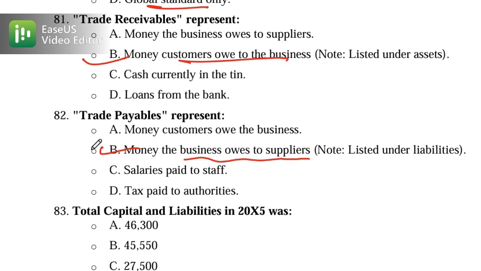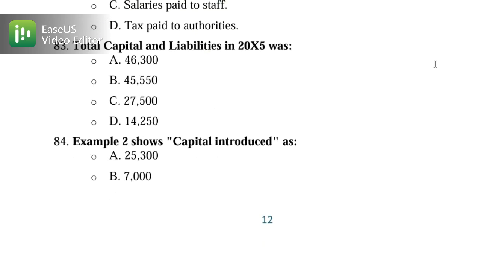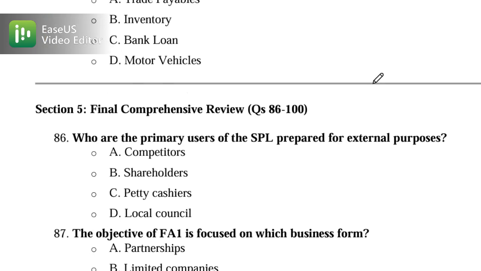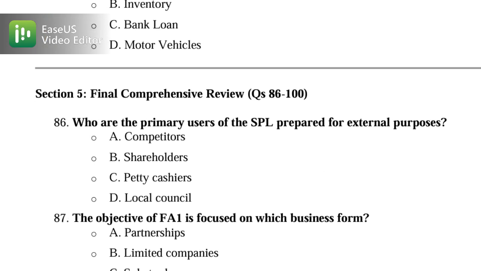Now let's move to 83. For 83, we just have to skip all of these because they are related to the numerical questions. Okay, now 85. We have MCQ number 85, and it's about non-current liability. If you see here, which one is your non-current liability? We have discussed that a bank loan is your non-current liability.